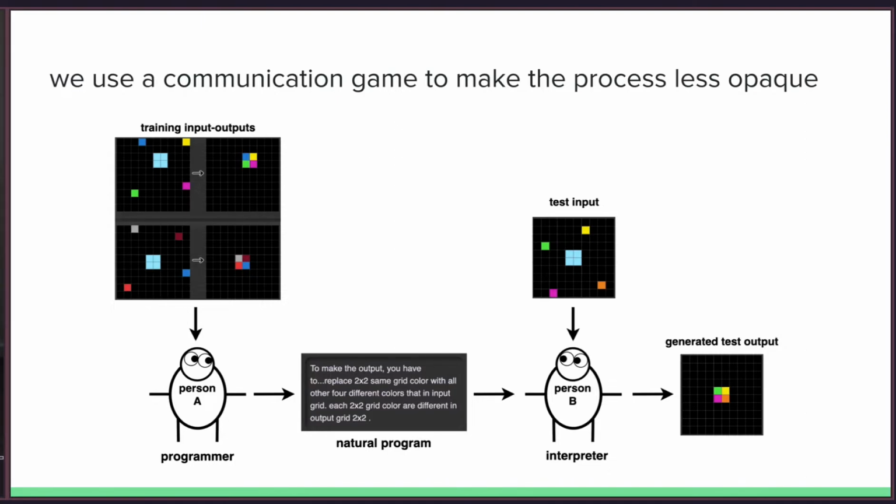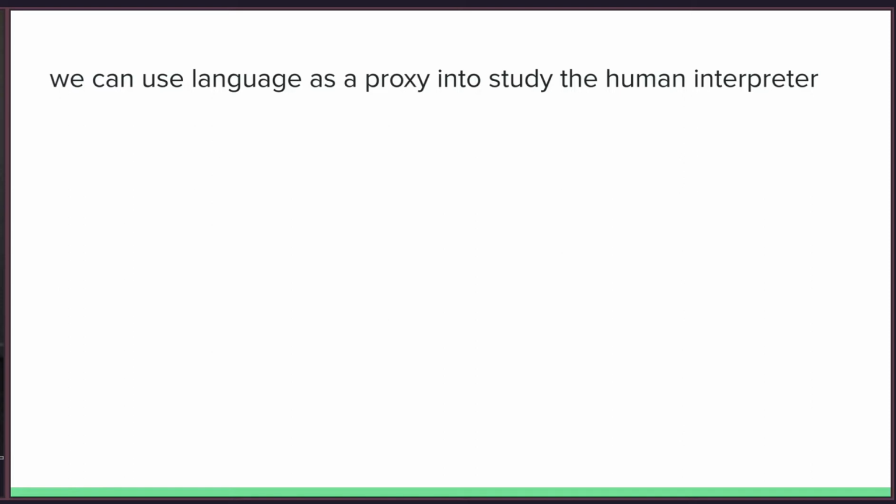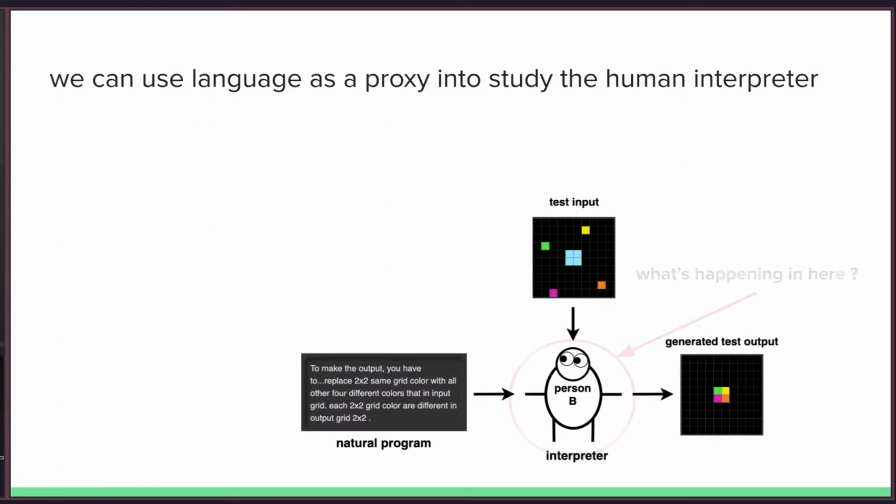Person B, crucially, can no longer observe the training input-output. So back to our question, what is happening in person B's head? Well, we can use language as a proxy. Clearly for this task, person B knows something about a 2x2 color grid and something about replacing the color with another color.